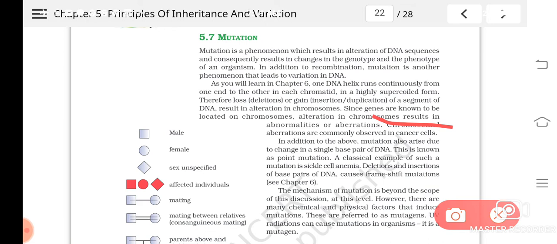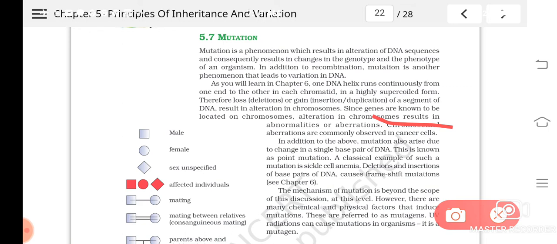So this also can lead to mutation. Understood now? Due to point mutation or chromosomal mutation, phenotypic changes can happen, isn't it? How it happens we will study in detail in the next chapter.